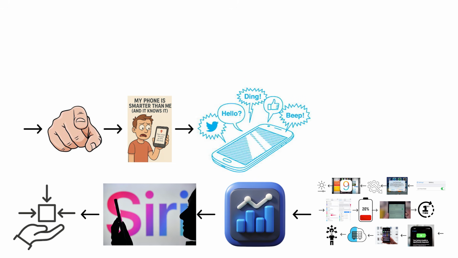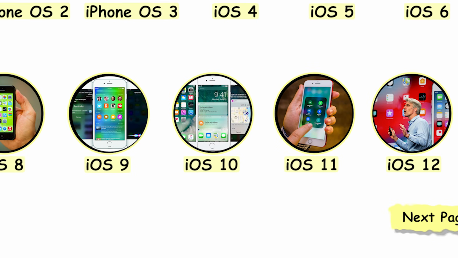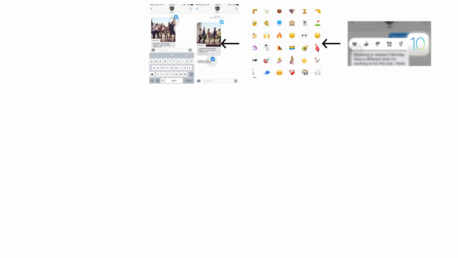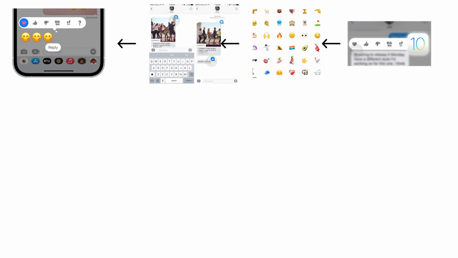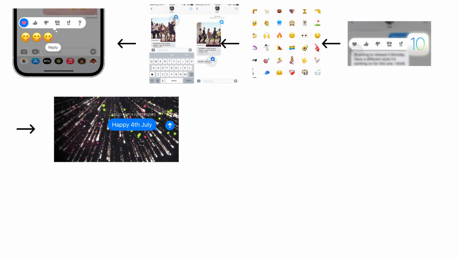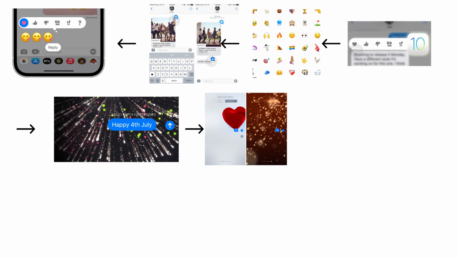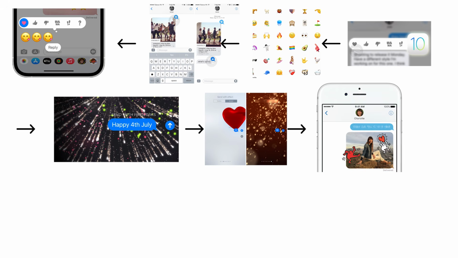The next update tried to make the iPhone genuinely more social. iOS 10, iMessage gets reactions, teenagers go wild. iOS 10 gave iMessage reactions, full screen effects, stickers, invisible ink, and handwritten messages. You could send fireworks across someone's screen. You could press and hold a message and tap a heart. Teenagers immediately made these the most used features on the phone.